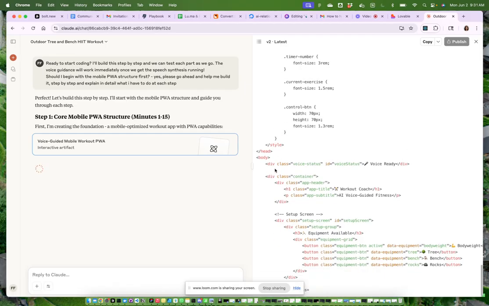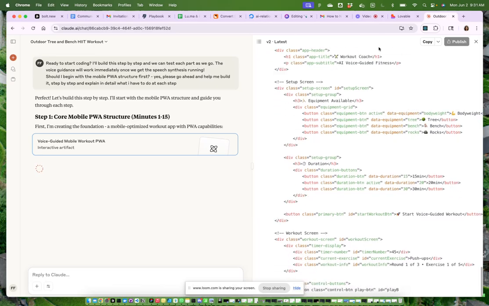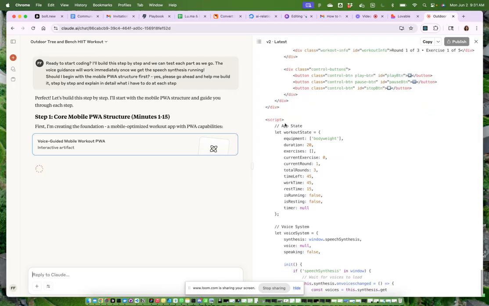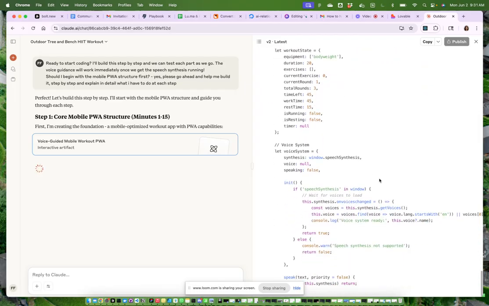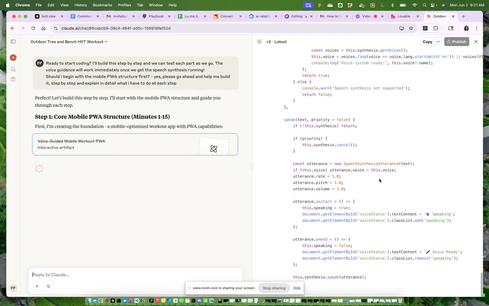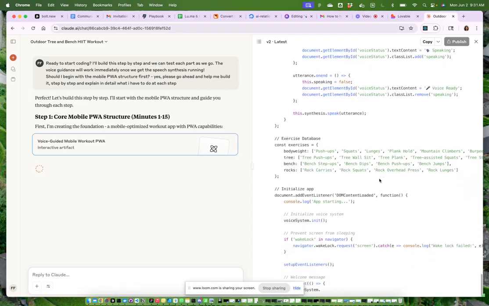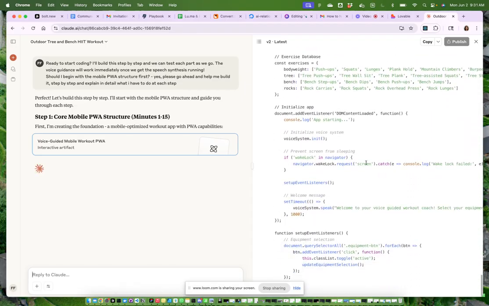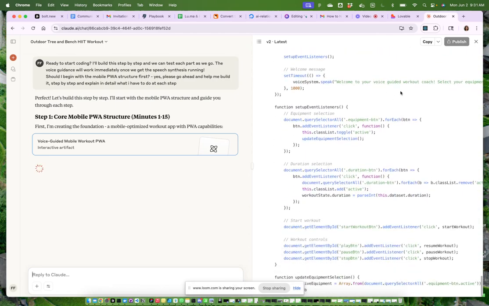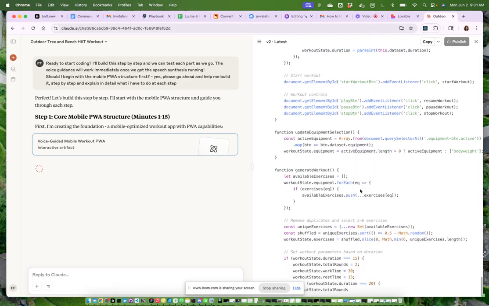So it's put the whole style of it in the upper part, and then the body is basically this design, and then here it writes how it's supposed to be going. And so what it will likely do is it writes us this initialize the app. So this means it starts here: prevent screen from sleeping, initialize voice system, welcome message, welcome to your voice guided workout coach, and so on.